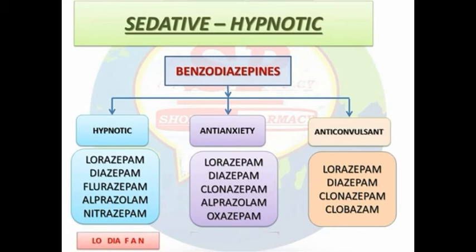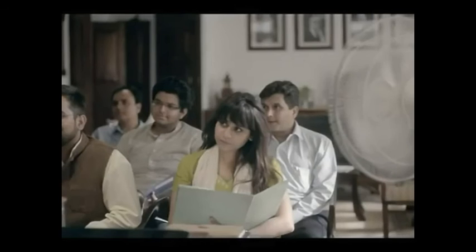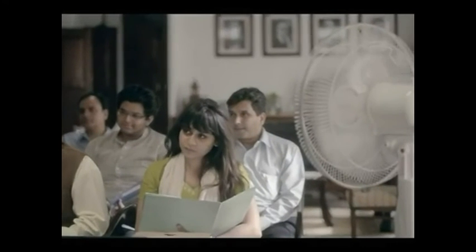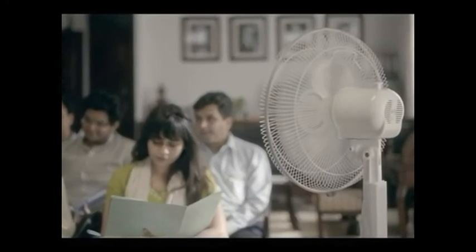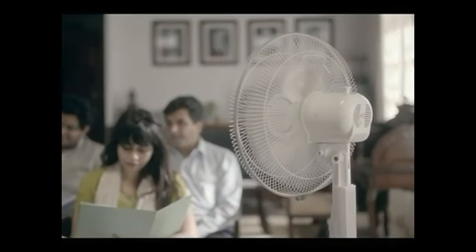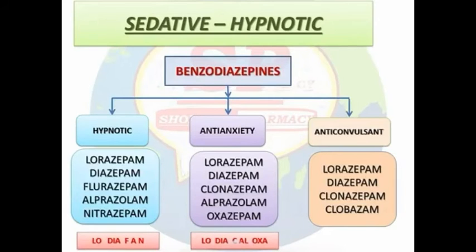And the next organ is kidney. So there is a decrease in BP and an increase in ADH, that means antidiuretic hormone is released, and there is a decrease in urine outflow. And the action of benzodiazepines on kidney is none. So there is no action on kidney by benzodiazepines.